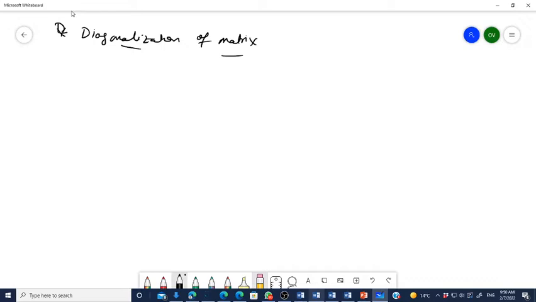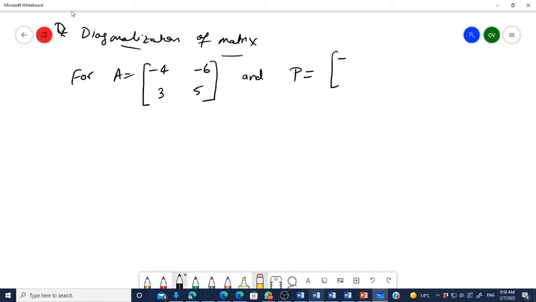So let's say we have one example. I am just giving a problem. Let's say A is a matrix, and this matrix is given as minus 4, minus 6, 3, and 5. This is a 2 by 2 matrix. Okay. And another matrix P is defined like this: minus 1, minus 2, 1, and 1.